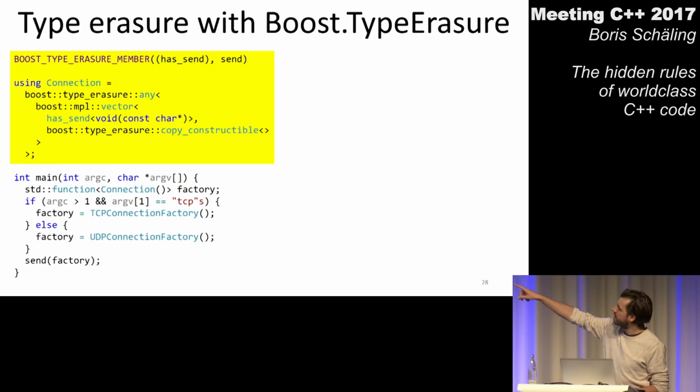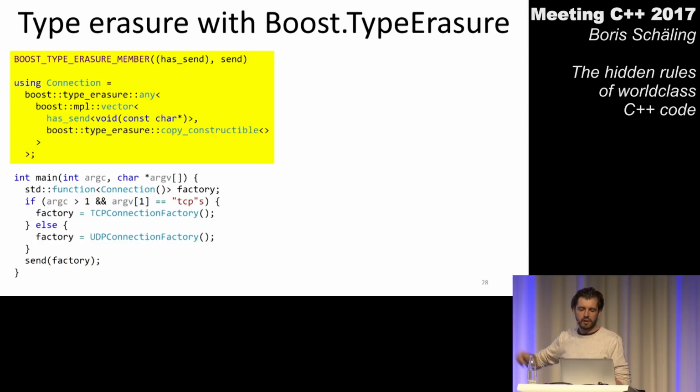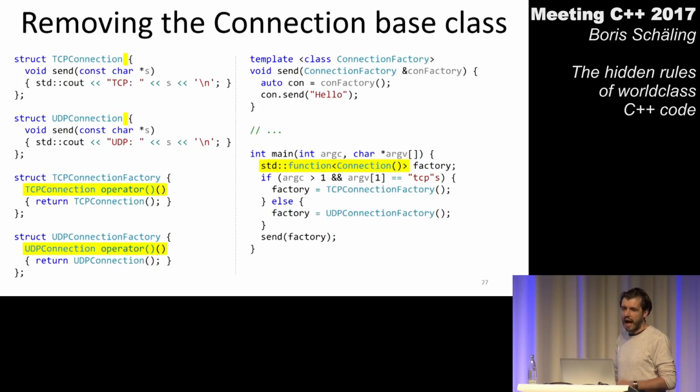So if you look at this factory variable down here in my main function, it has a template parameter which says anything can be stored in that variable which can be invoked and which returns a connection. Now if I go back one slide, I know as a programmer that I have two connections here.